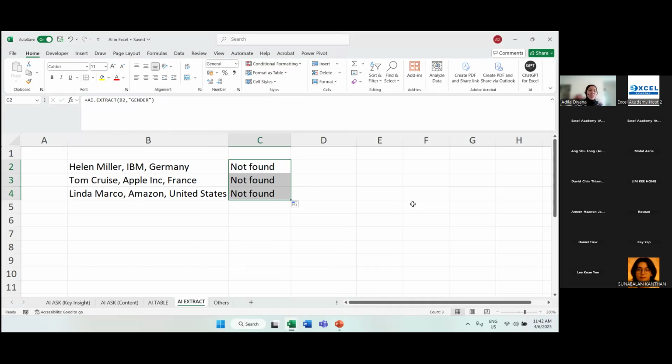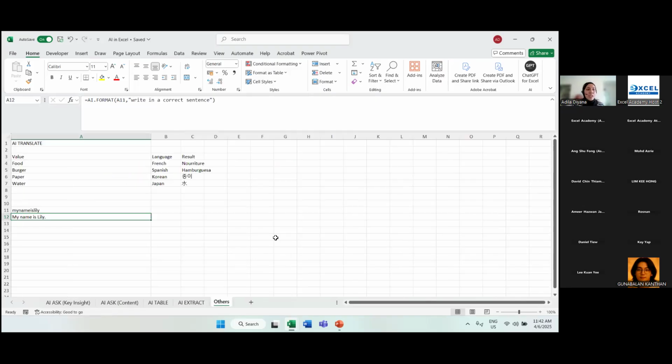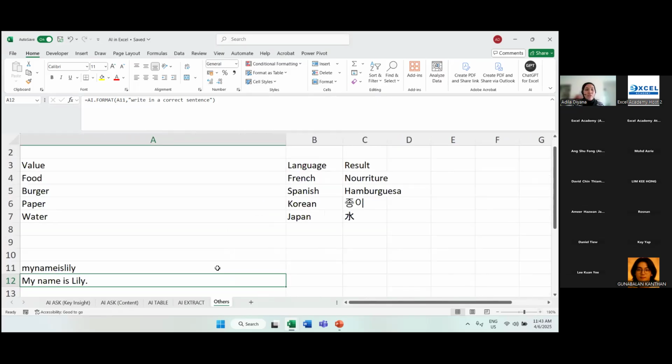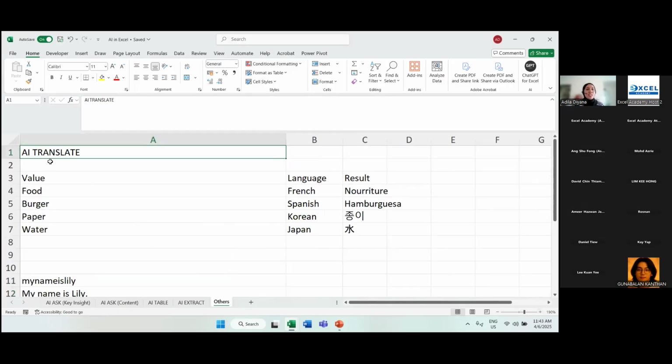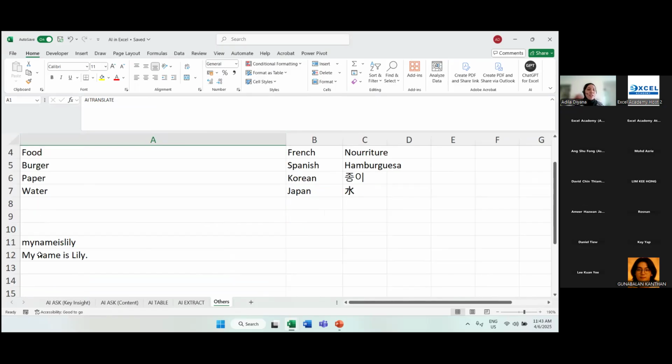Number 1, AI.ASK, we can use for key insight and content. Number 2, AI.TABLE, we can extract tables from online resources. We just put in the prompt. And number 3 is AI extract. Now, under others here, I want to cover the last 2 AI formulas. The first one is AI translate, and then the last one is what we call AI format.